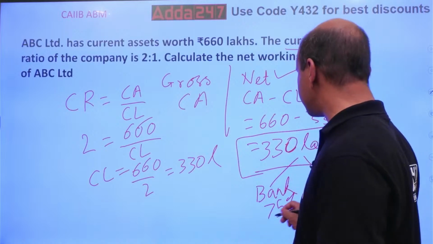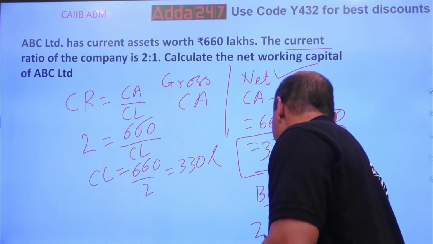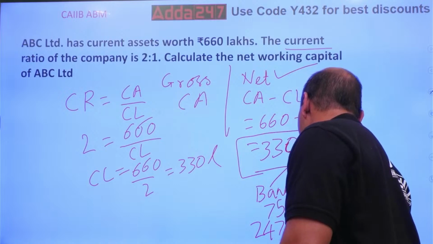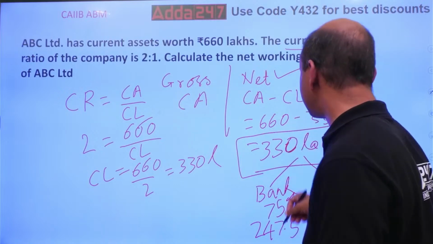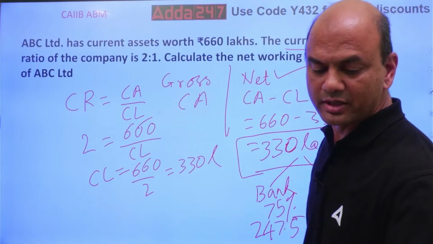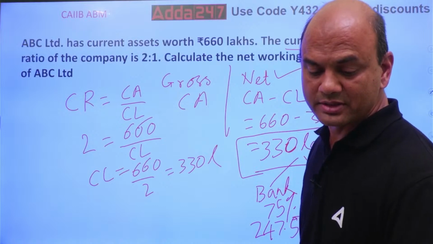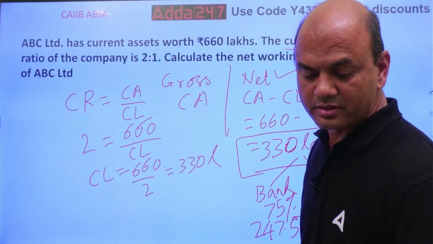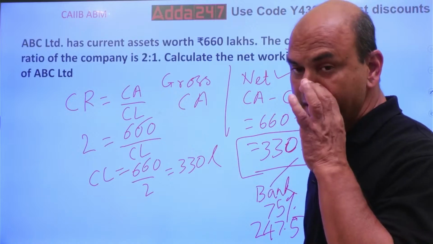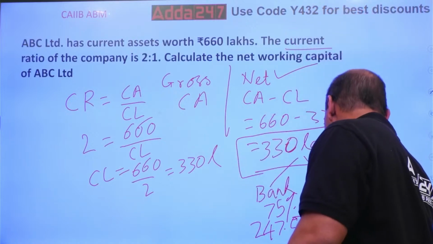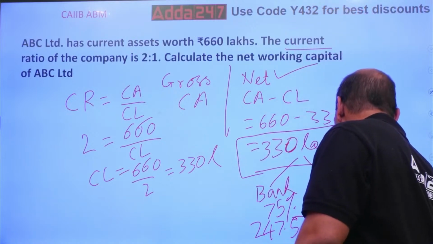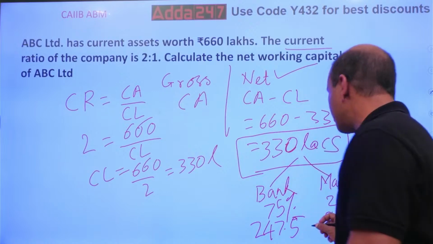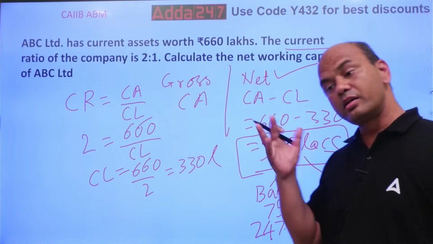So it is 247.5, and the remaining is 330 minus 247.5, which is 82.5.